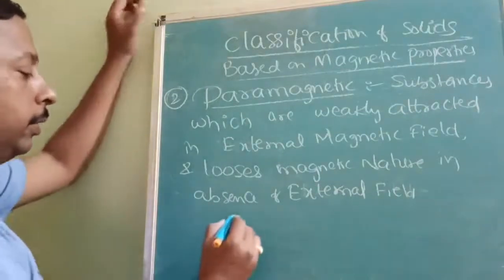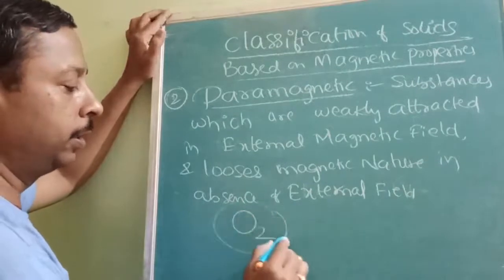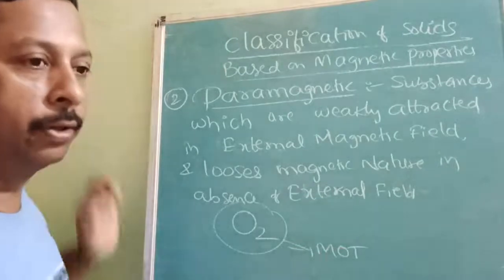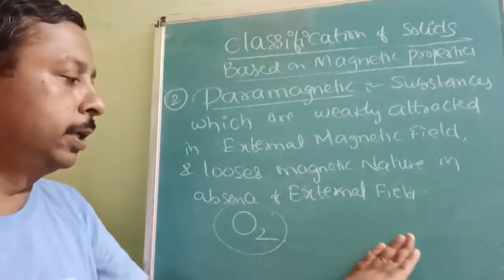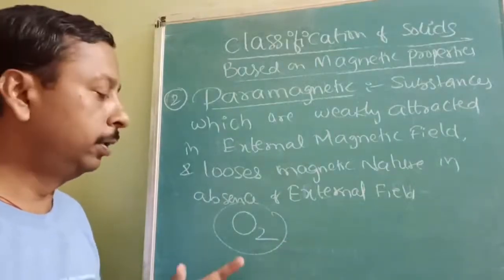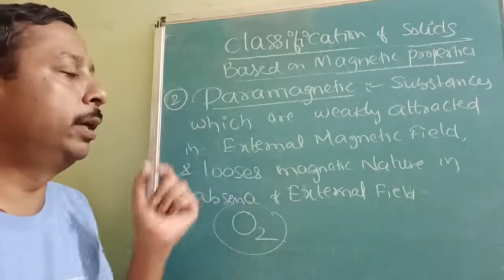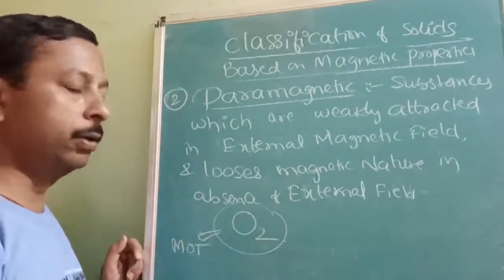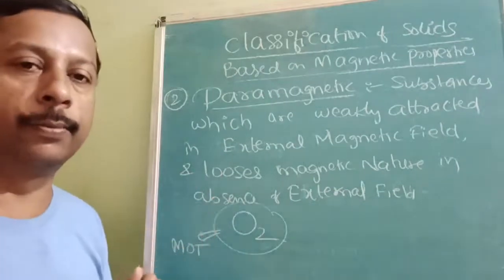The famous example is oxygen. Because of this only, the famous molecular orbital theory was generated. According to the electronic configuration and valence bond theory, there is no unpaired electron. So to explain the paramagnetic nature, the special molecular orbital theory was determined, according to which oxygen contains two unpaired electrons.